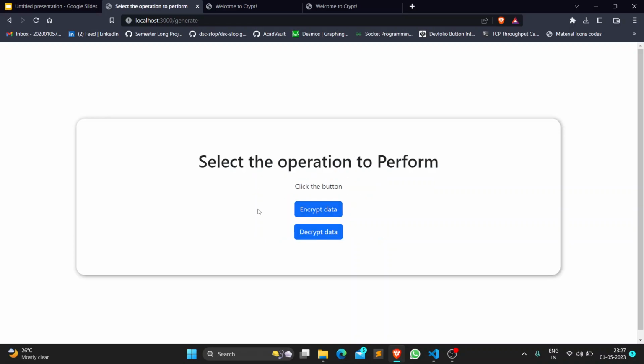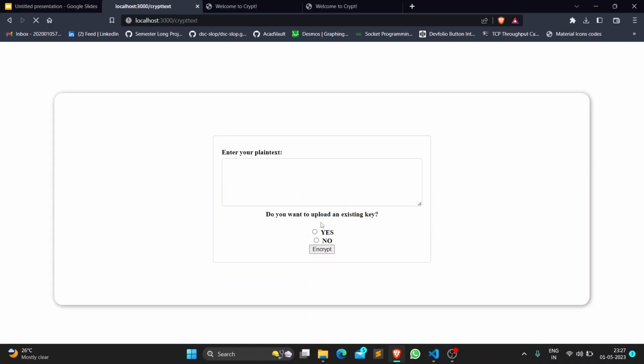Firstly, we will select our data and a prompt asks us to select the data type. It is crucial to select the correct type of data. Firstly, let us try to select the data. A radio option asks the users to select if they want to use a previously generated key or generate a new one. If you select a new key and pass the data, the system will generate a new key for you and download it onto your computer.